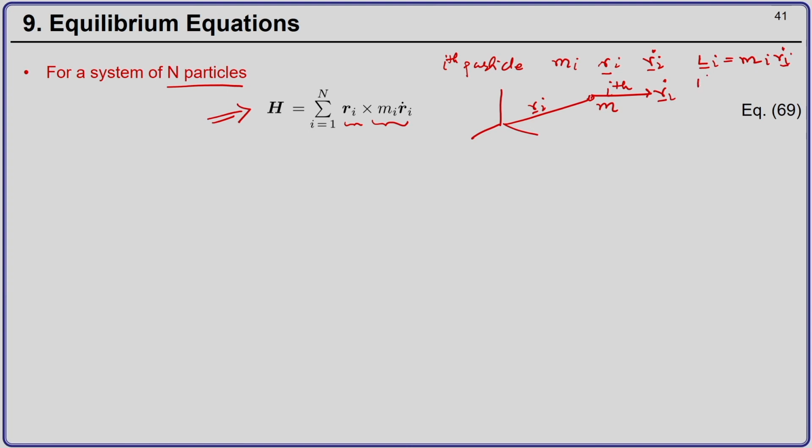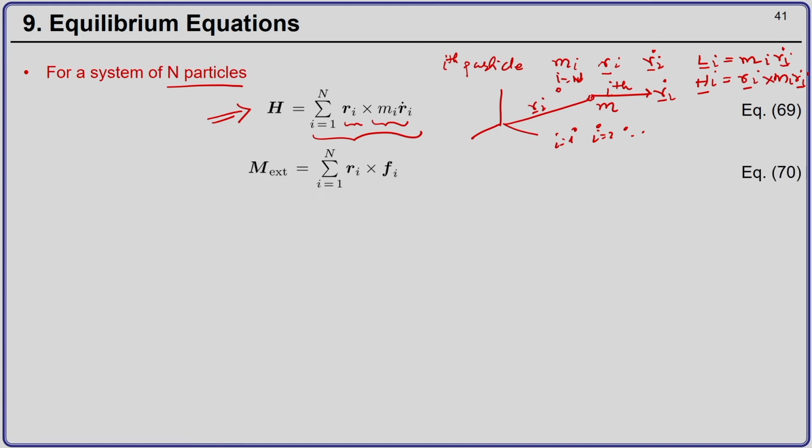The angular momentum of this particle will be r_i cross m_i r_i dot. Now, if you have n such particles, i equal to 1, i equal to 2, all the way up to i equal to n, then the total angular momentum for the system of n particles will be the summation over the angular momentum of each particle.